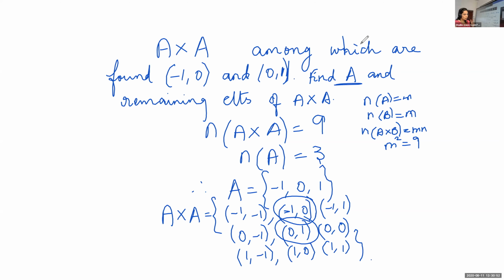Okay, so here two elements are given. The set is not given. From the two ordered pairs, we are finding the set. After finding the set, we are giving the remaining elements of the Cartesian product.